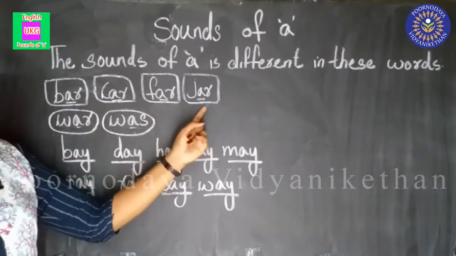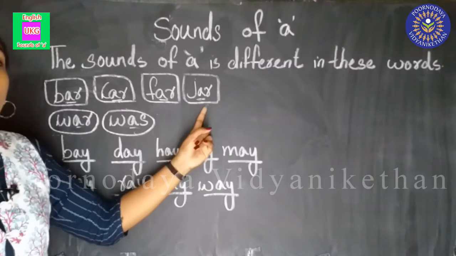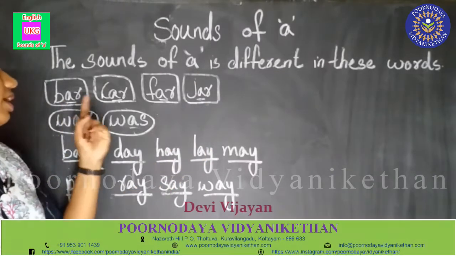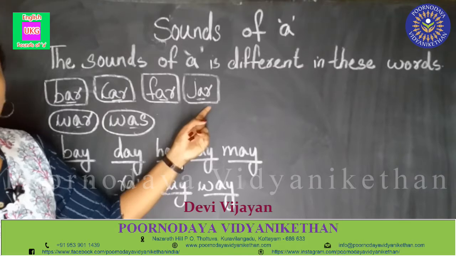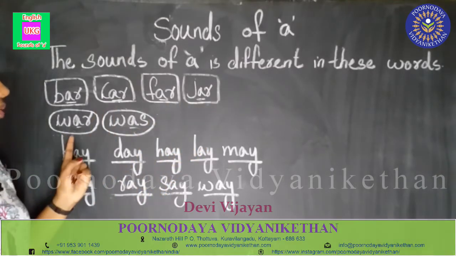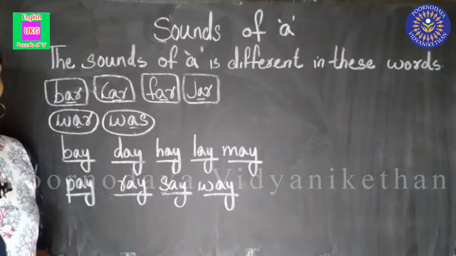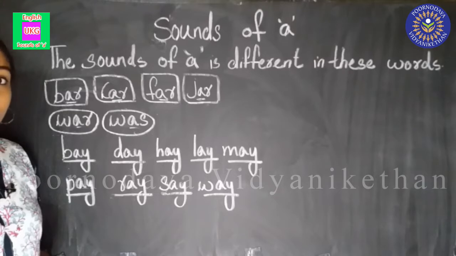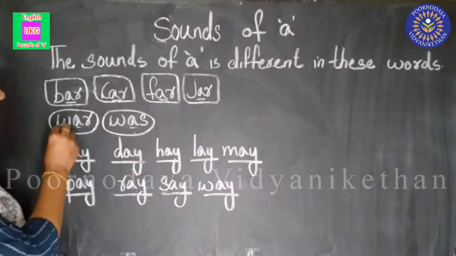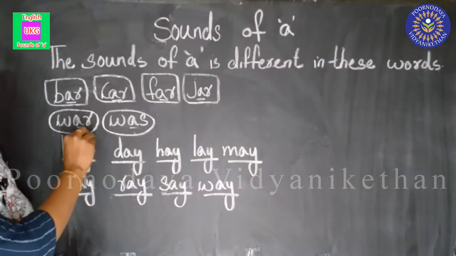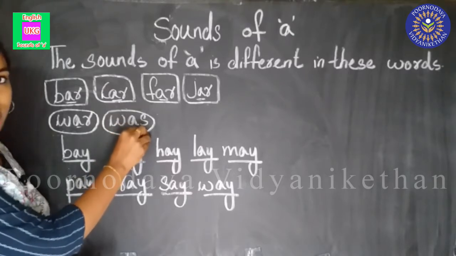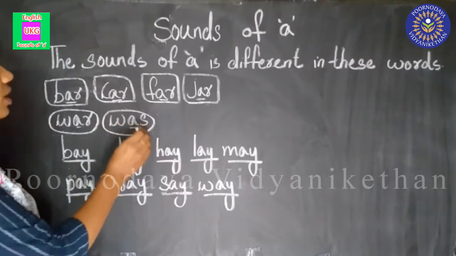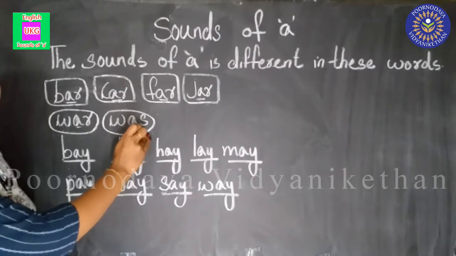Here we have learned that the sound of A is A in bar, car, far, jar. What about war, was? What is the sound of A here? O sound. Okay. W-A-R. War. W-A-S. Was. So, we have learned these two lines.